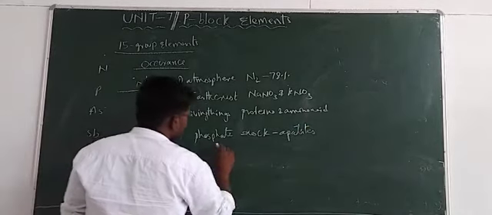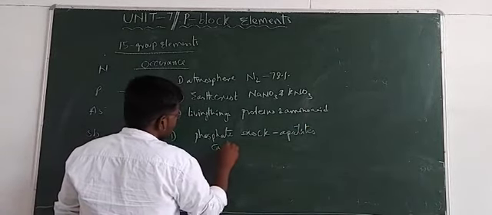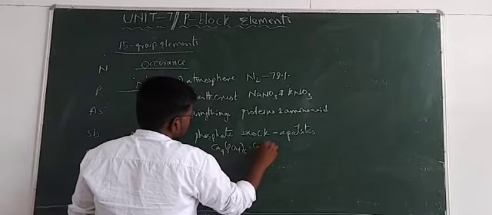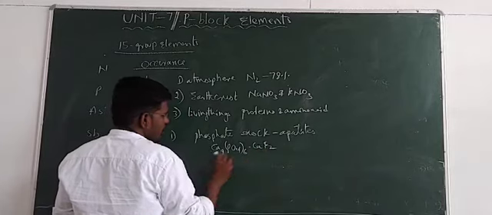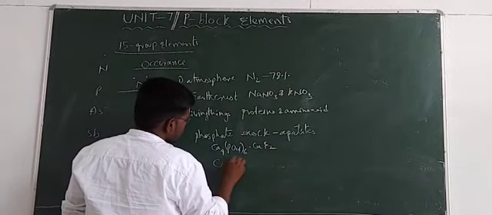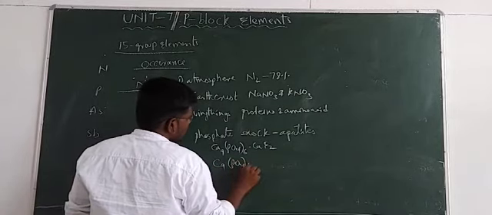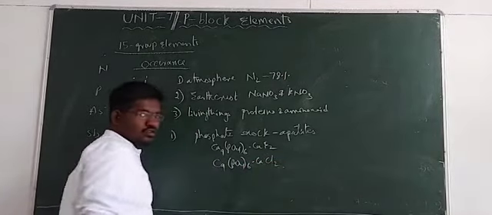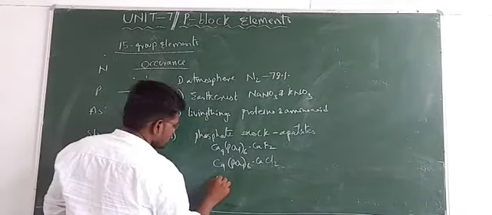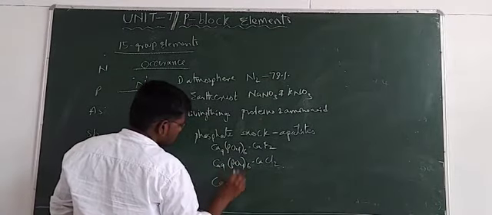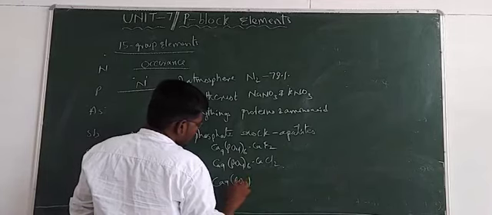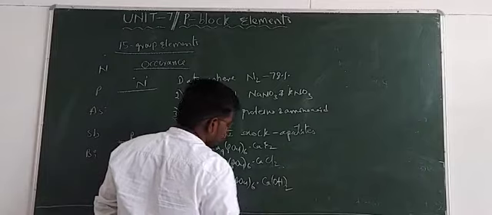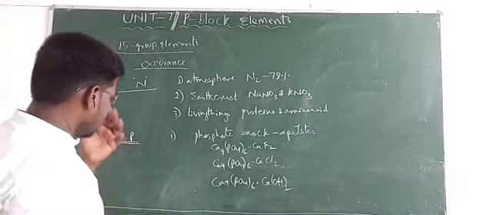Examples of the apatites: first one, Ca9(PO4)6·CaF2, which is known as fluoroapatite, and Ca9(PO4)6·CaCl2, which is known as chloroapatite. And the next one, Ca9(PO4)6·Ca(OH)2, which is known as hydroxyapatite.